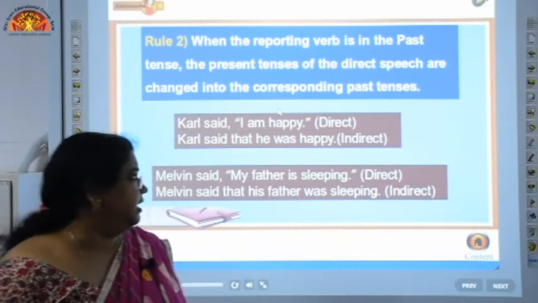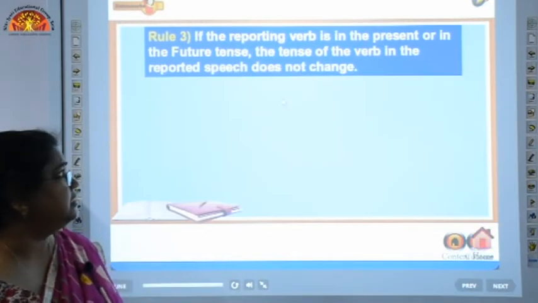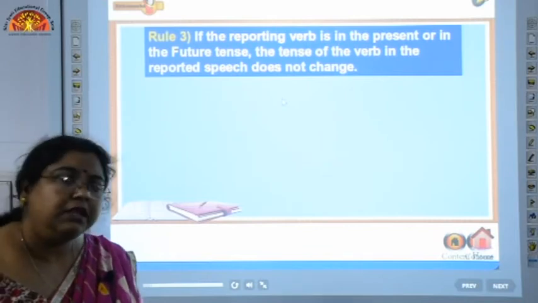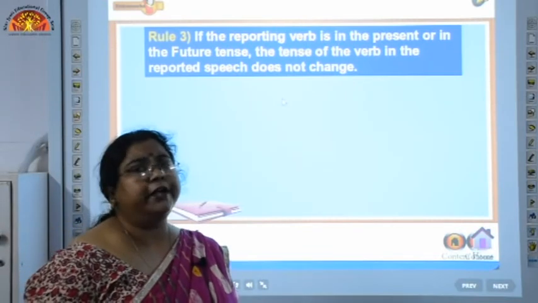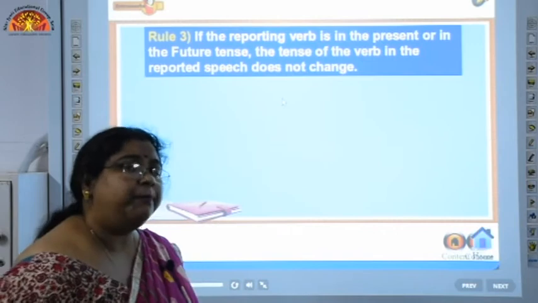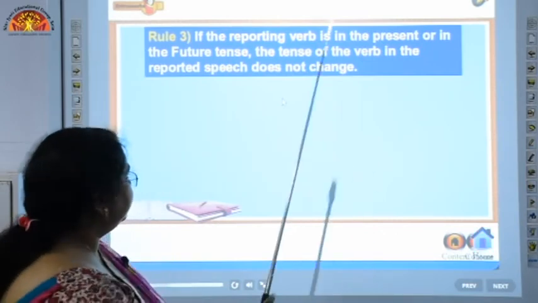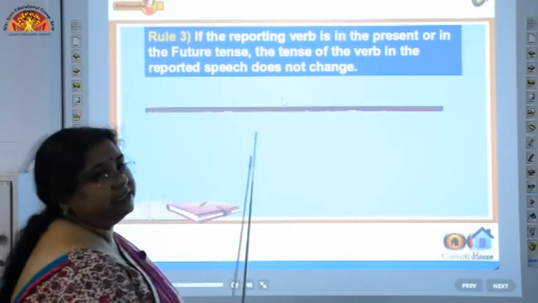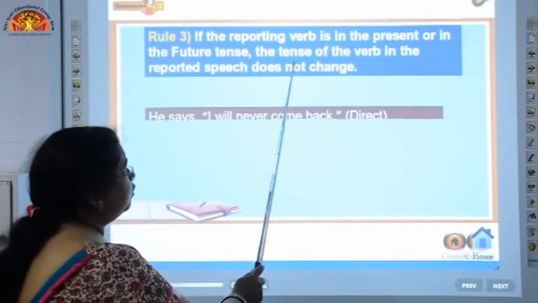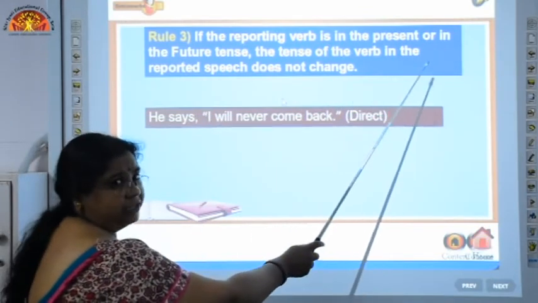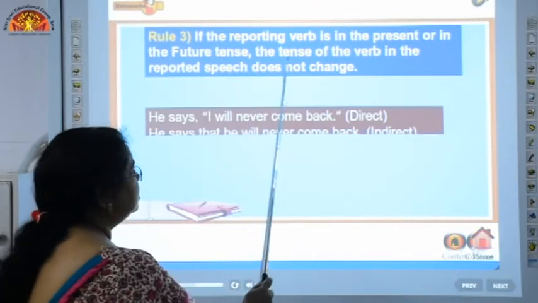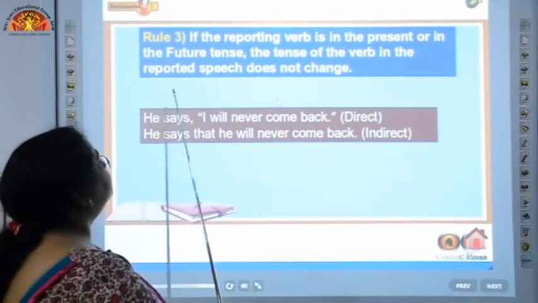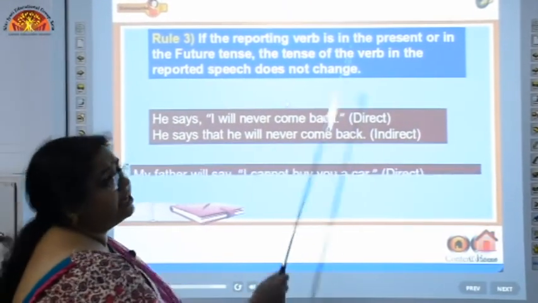Now, let us move to the next set of rules, that is rule 3. In rule 3 we are going to deal with the reporting verb if it is in present tense or in future tense. That means, if the reporting verb is in present or in future tense, the tense of the verb in the reported speech does not change.